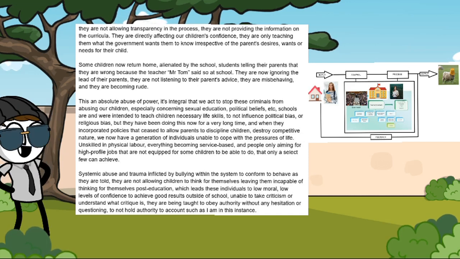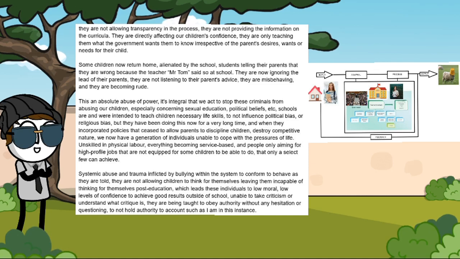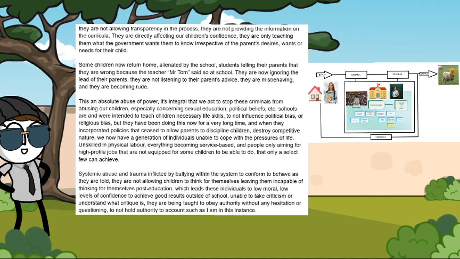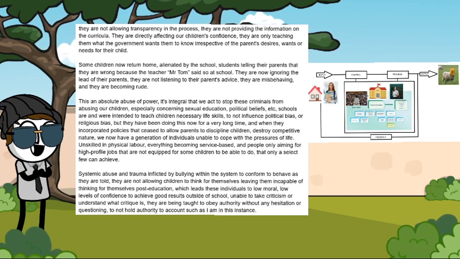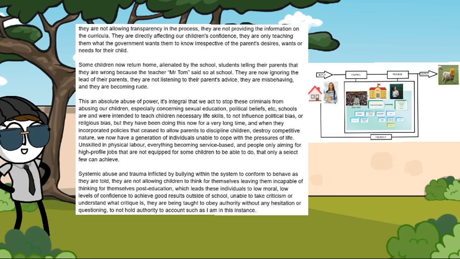It's integral that we act to stop these criminals from abusing our children, especially concerning sexual education, political beliefs, etc. Schools are and were intended to teach children necessary life skills, not to influence political bias or religious bias, but they have been doing this now for a very long time.